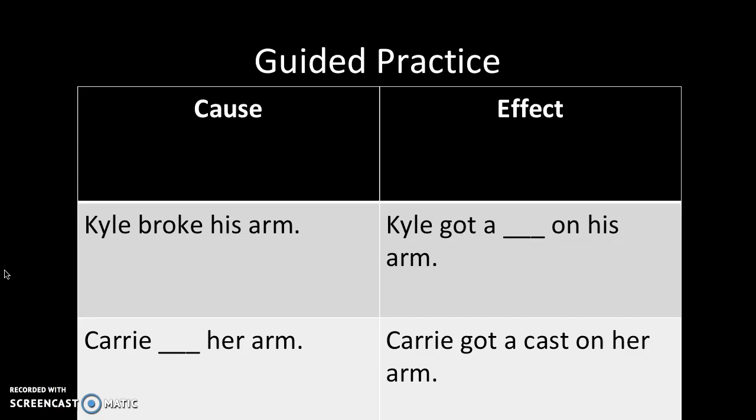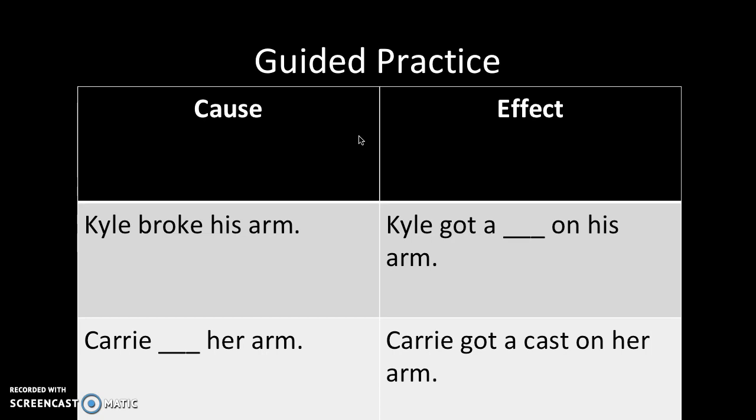Now, each student will be given their own book called Broken Arm Blues. Students will also be given graphic organizers that look just like this table. So, we're going to read the first 2 pages out loud. The teacher will read the pages out loud to the students. Okay, now students, because Kyle broke his arm, because of that event, what is the effect? And because blank, her arm, effect, Carrie got a cast on her arm.